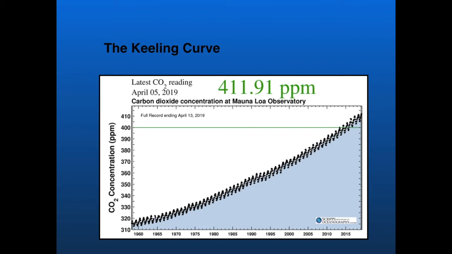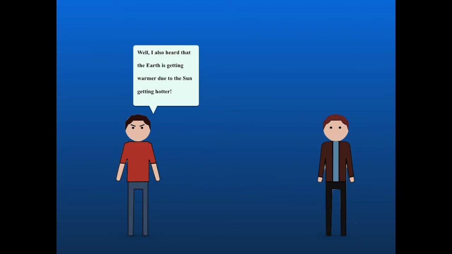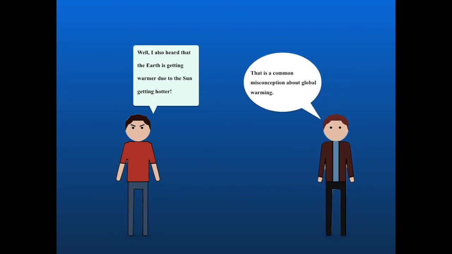During spring and summer, there is less carbon dioxide in the air because there are more plants growing and using more carbon dioxide than during fall or winter, where plants are dormant and not using as much carbon dioxide. Well, I also heard that the Earth is getting warmer due to the sun getting hotter. This is a common misconception about global warming.